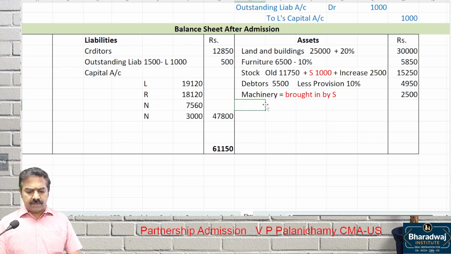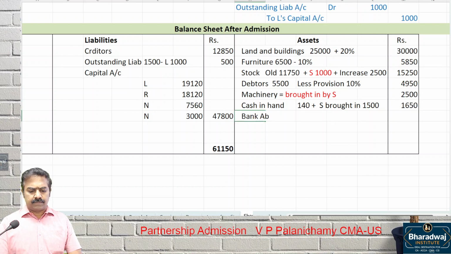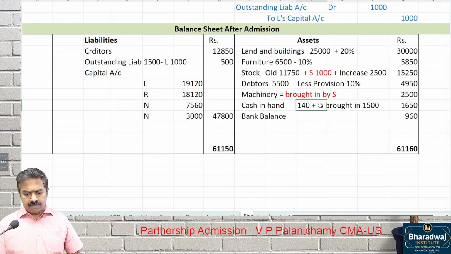Then, cash in hand, 140 plus, yes, brought in how much? So 1,650. Bank balance, that will continue. There is no change in the bank balance. How much? 960. Why is there a difference?